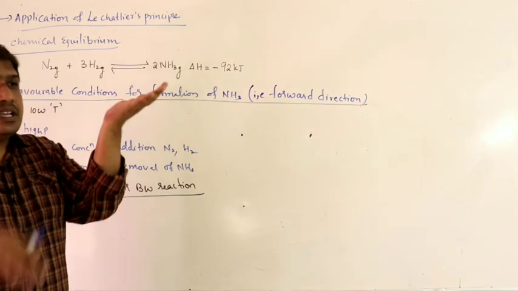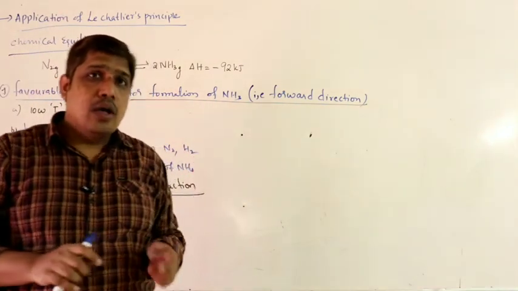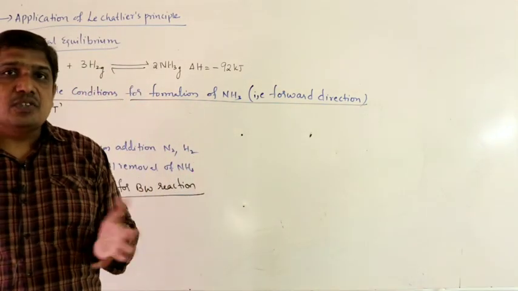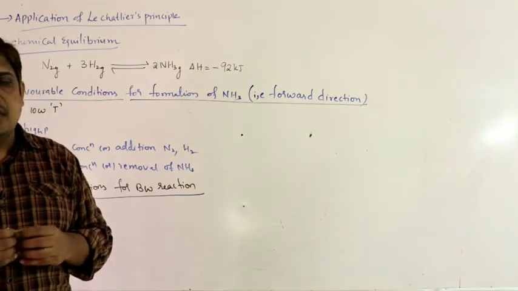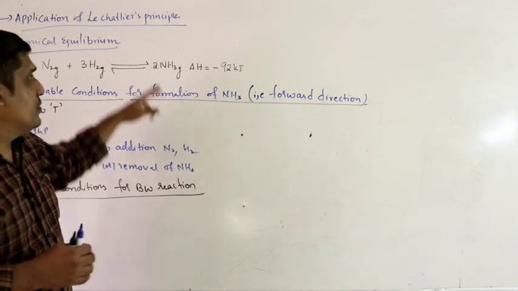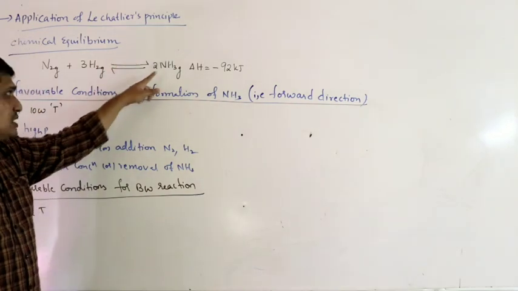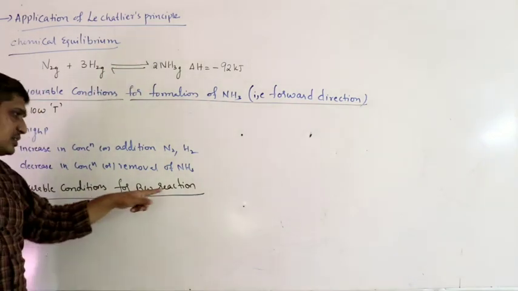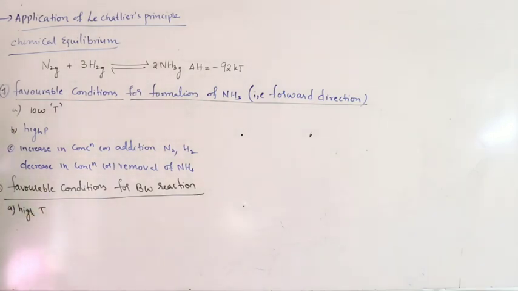If I increase the temperature, it will try to decrease. How? By proceeding in a direction which proceeds with absorption of heat. Which reaction proceeds with absorption of heat? Endothermic reaction. So where you have endothermic reaction direction, that is nothing but backward. So we have fixed the direction, therefore high temperature should be maintained.